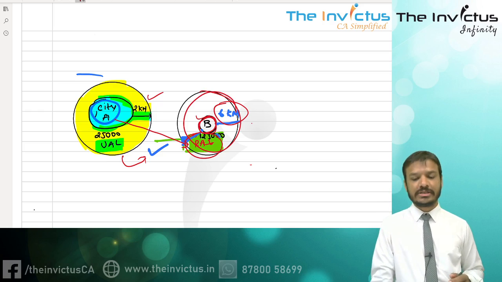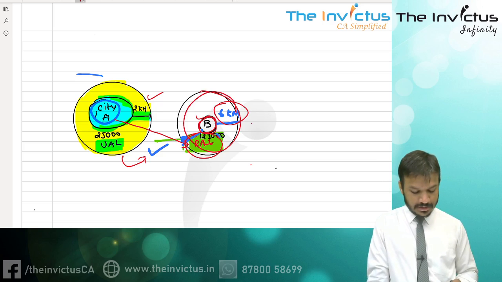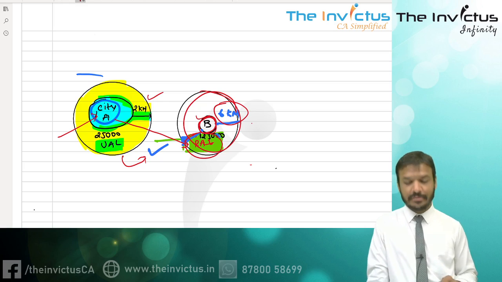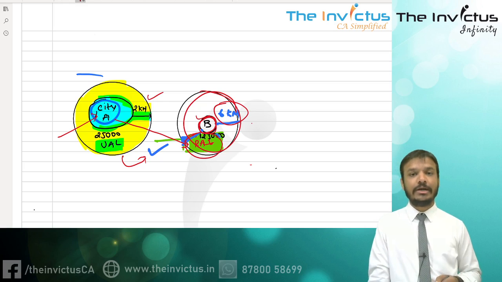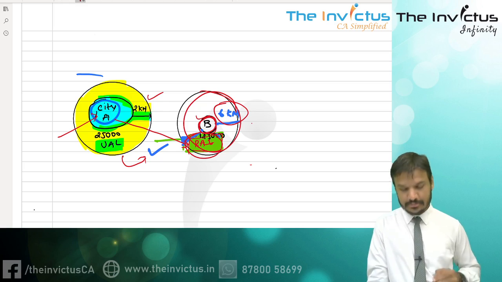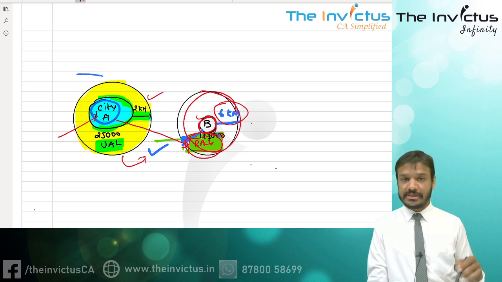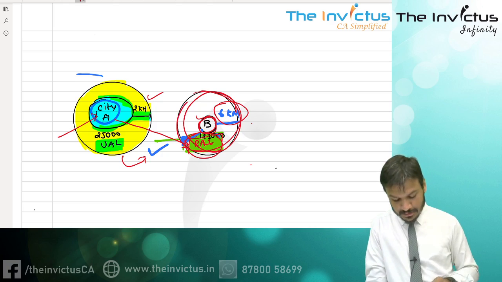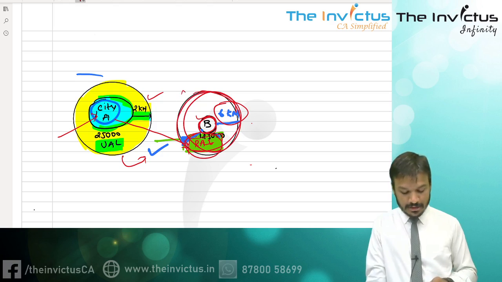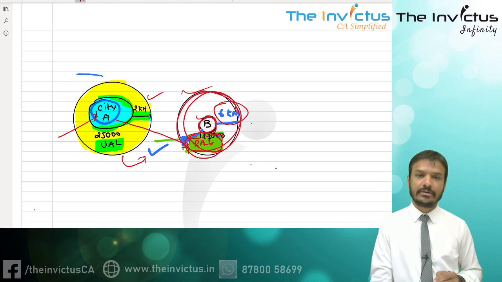So I need not check where the assessee is living. It is irrelevant. For example, the assessee lives in city A. It is not necessary that I check the limit in which the assessee resides. I need to check where the land is situated. If the land is falling within the prescribed limits of any city or cantonment, then in that case it will be urban agricultural land.